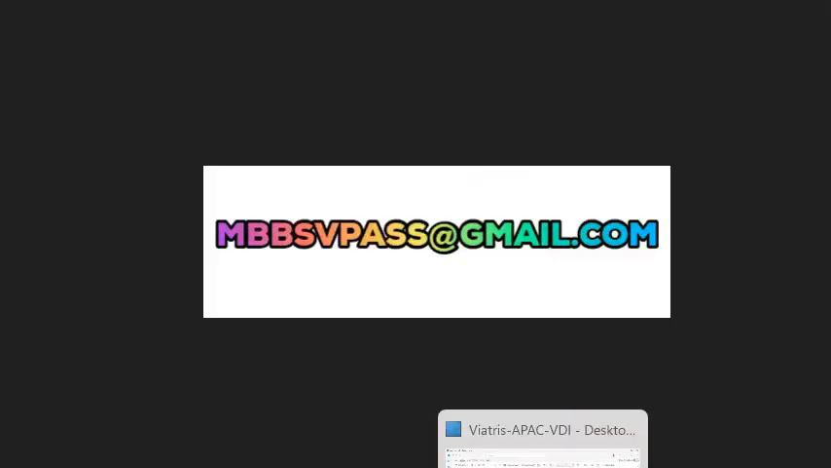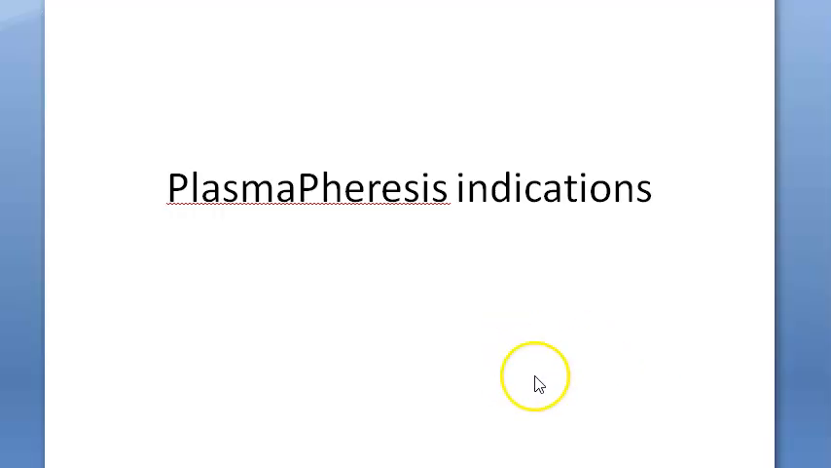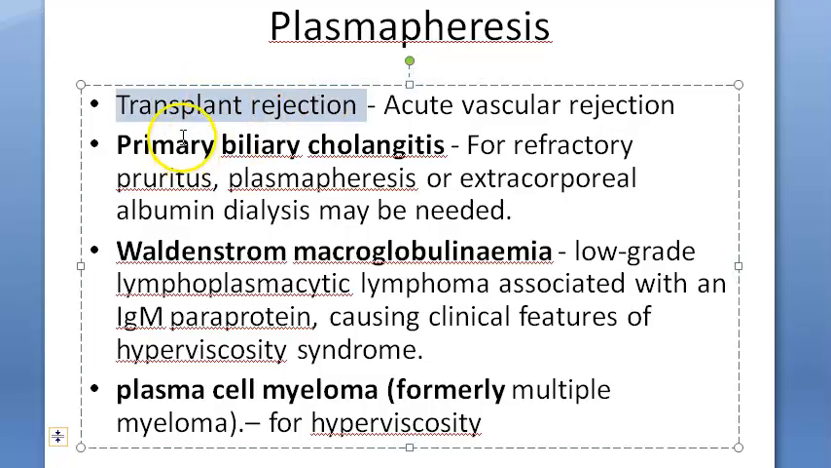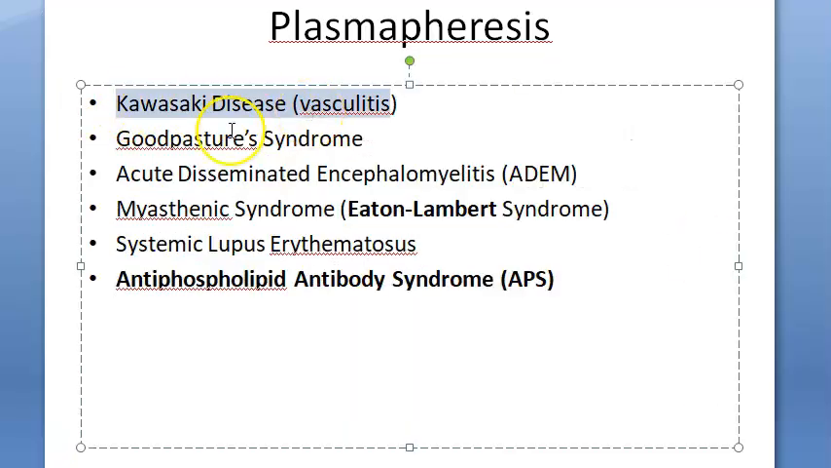So guys, there are so many indications given in so many textbooks. First I will just show you everything. Just look at this. Transplant rejection, if an organ transplant, that person is rejecting, vascular rejection, then primary biliary cholangitis, Waldenstrom macroglobulinemia, plasma cell myeloma, earlier called multiple myeloma, Kawasaki disease, if there's vasculitis, Goodpasture syndrome, acute disseminated encephalomyelitis, Lambert-Eaton syndrome, that is myasthenic syndrome, systemic lupus erythematosus, again some autoimmune condition, antiphospholipid antibody syndrome, so anything antibody